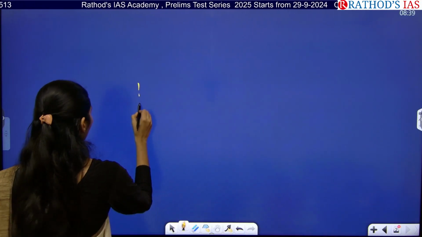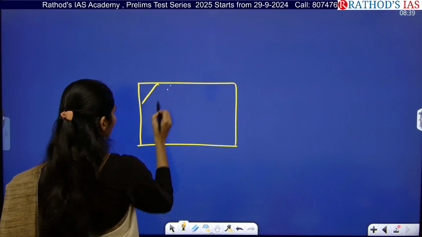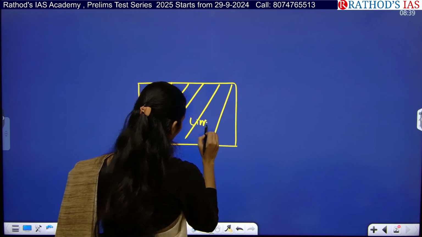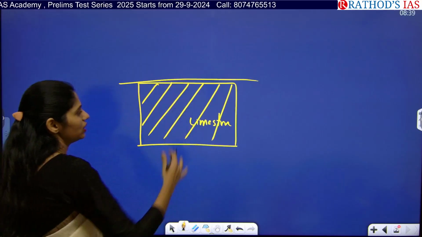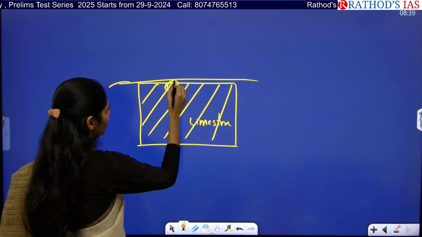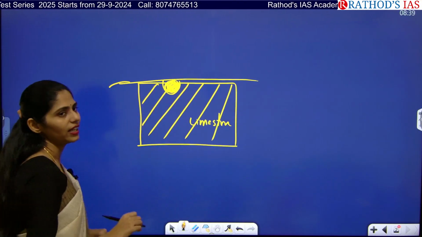For example, if you are taking limestone here, so this is your limestone. Whenever groundwater is moving, it will be coming in contact and forming a solution here and it will be forming a hole. So this is called as sinkhole.